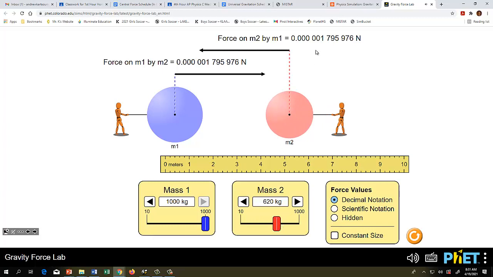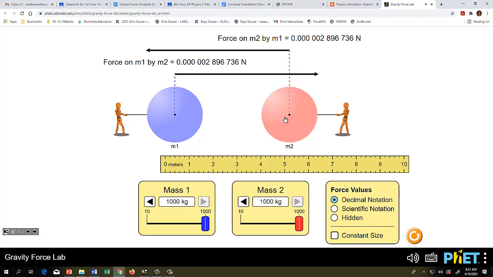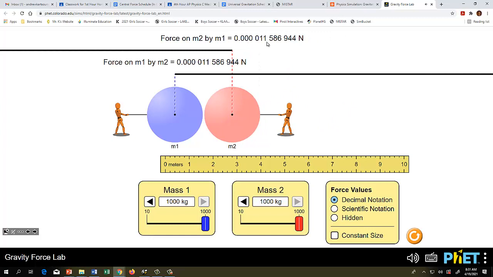The other thing I want you to notice is up here, it shows you an arrow for the forces, but it also lists out the force. And you'll notice that even when the masses are big and they're close together, these are really small numbers. There's not a lot of force of gravity, even on two 1,000 kilogram masses. To help you write these down, if you go down here and click on scientific notation, we'll be using a lot of scientific notation in this part of the unit.